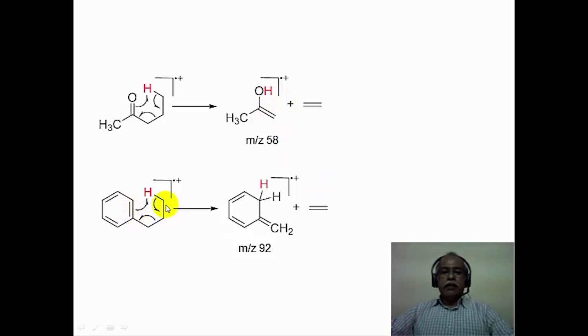In the case of butyl benzene, the carbon-carbon double bond of the aromatic ring itself acts as the hydrogen acceptor. Upon hydrogen transfer, essentially you produce the tautomer of toluene, which has the molecular peak at 92 m/z value, with the loss of ethylene, which is these two carbons lost as ethylene in this particular fragmentation pattern.